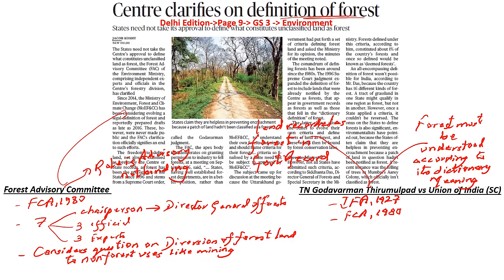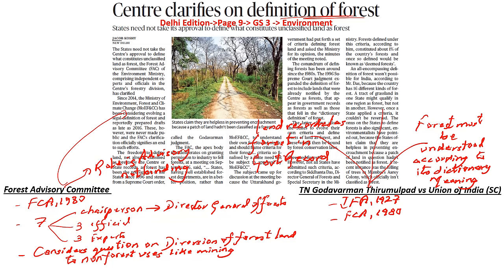So what does this judgment say? In case there is land which has been accorded the status of forest in any of the government records and documents, state government or central government, it automatically falls under the definition of forest. If not, we will have to take a new interpretation, and that is forest must be accorded this particular status as per the dictionary meaning. And when you look at the dictionary meaning, a large tract of land which is covered by trees on which no agricultural activity is undertaken can also be part of forest, is what the Supreme Court judgment said.